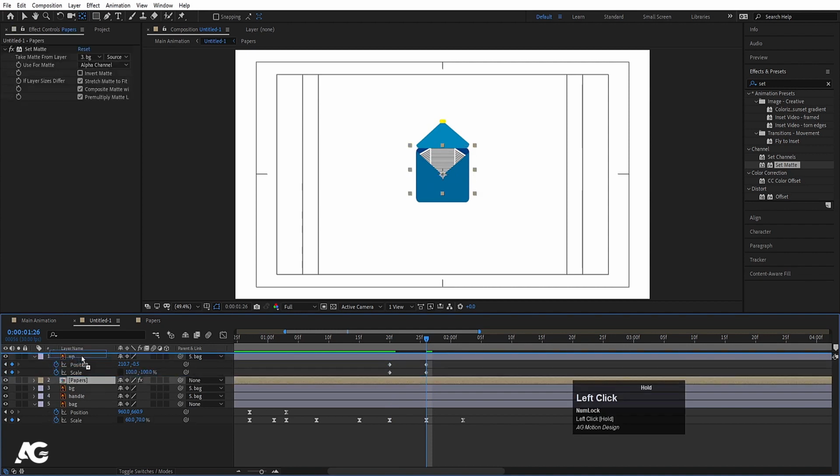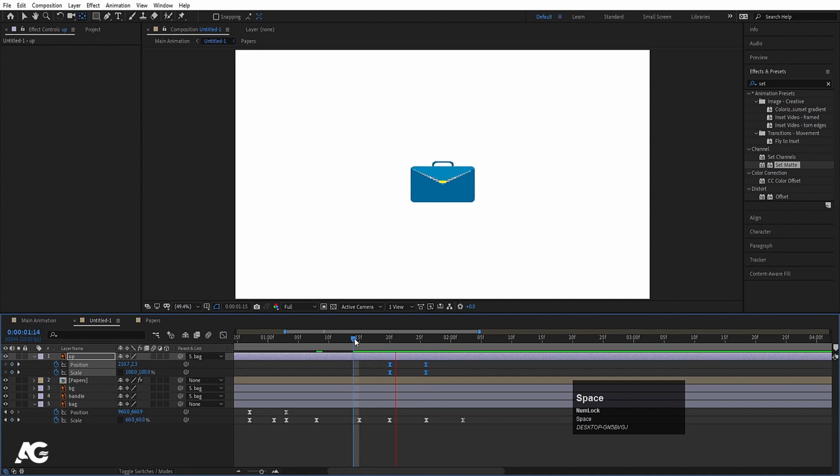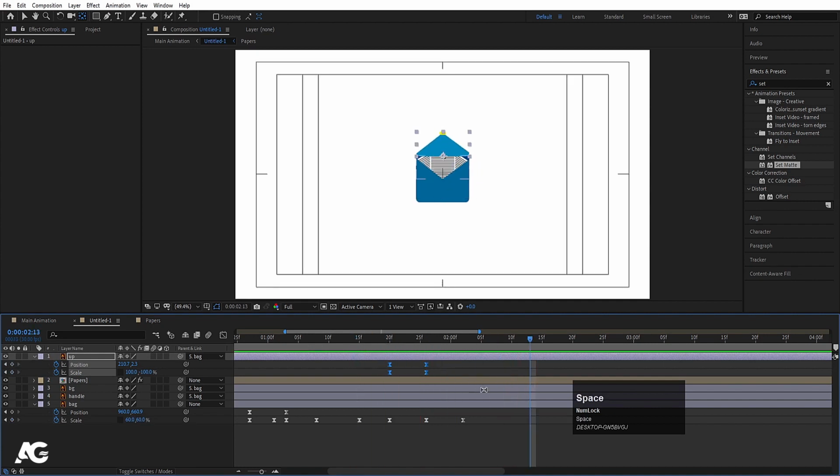Select this papers and let's move this papers downwards a little bit, like that. Select those keyframes and hit F9. You'll get something like this.